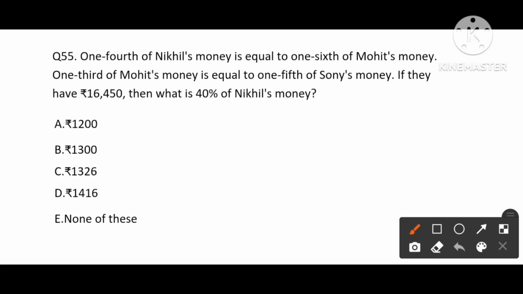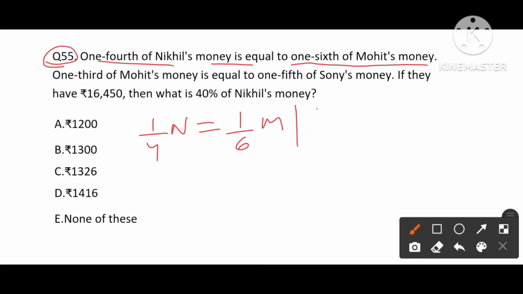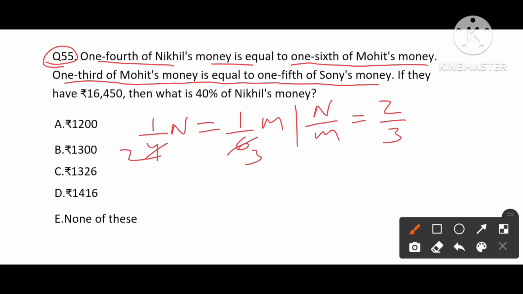Now we are going to see question number 55. 1/4 of the Nikhil's money is equal to 1/6 of the Mohit's money. From this we can have the ratio of n by m, which will be 2 by 3. Next, 1/3 of Mohit's money is equals to 1/5 of Sony's.